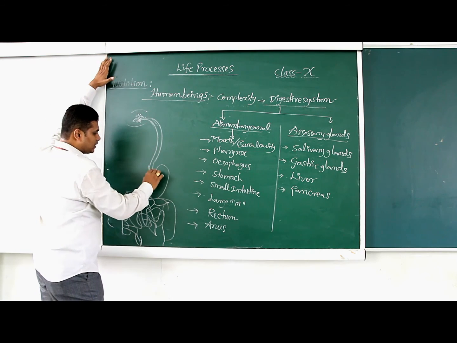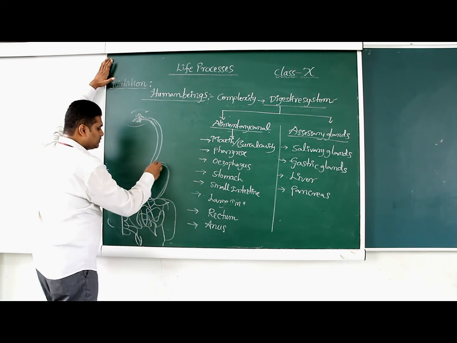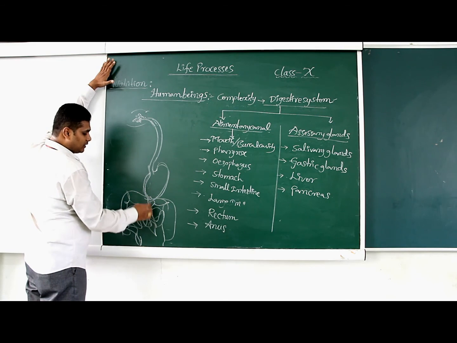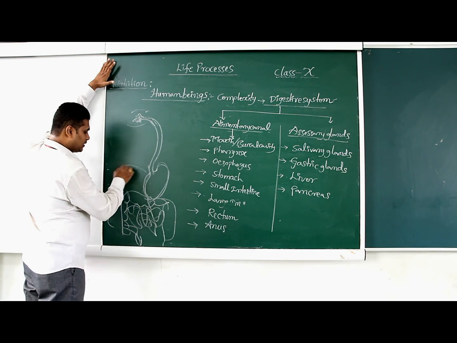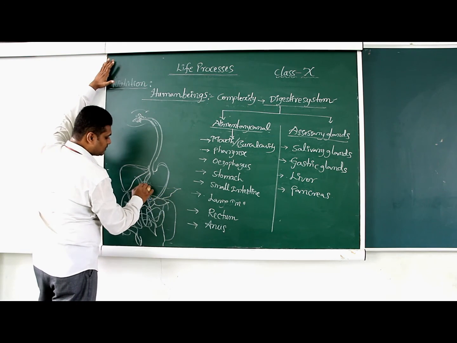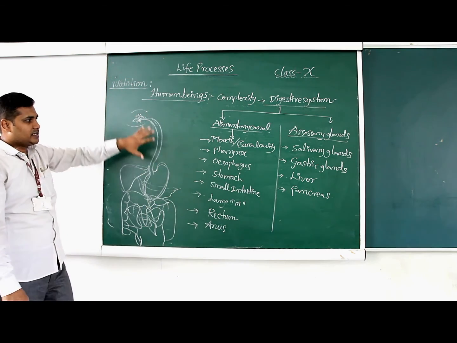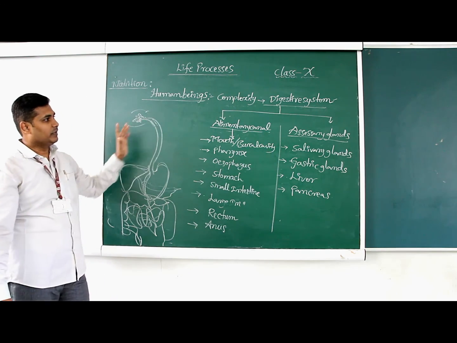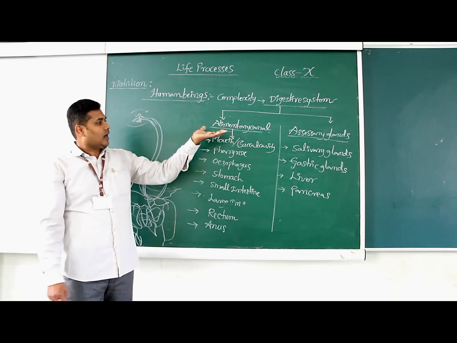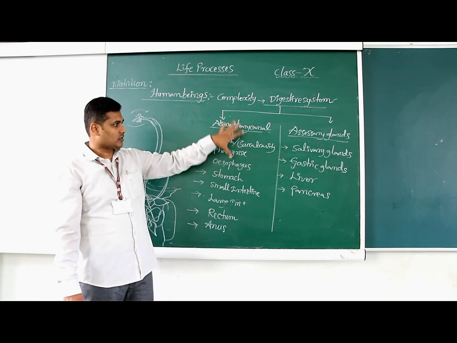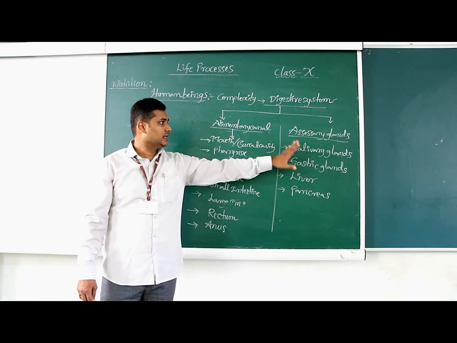Esophagus is continuous with the stomach, and the stomach is continuous with the small intestine, and beside the stomach here is the large gland called the liver, and also it is attached with the pancreas. So this is the complete structure of the alimentary canal along with the accessory glands present in the human digestive system. And how the processes follow under the digestive system, the processes in these two, glands and canal.